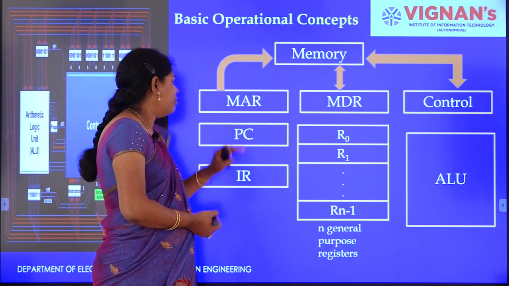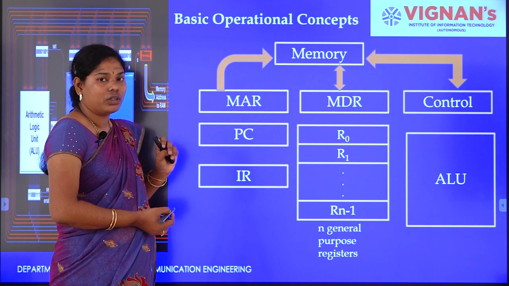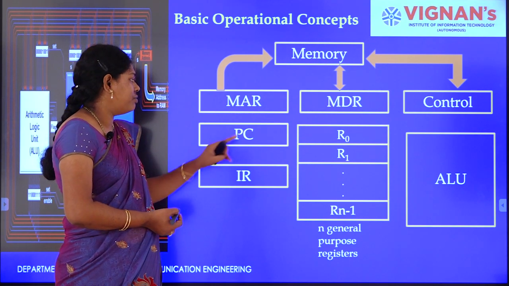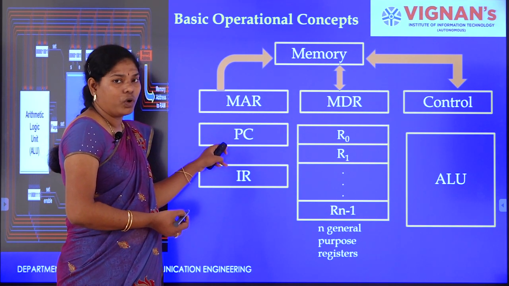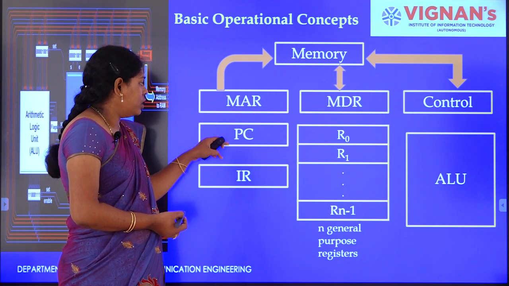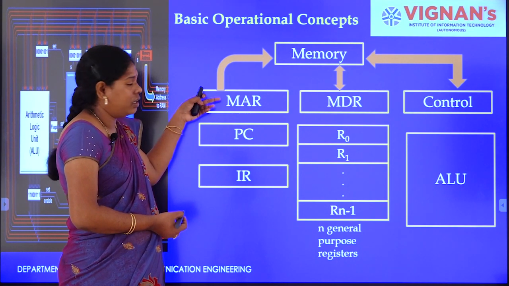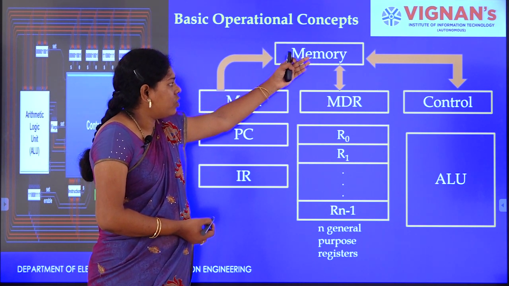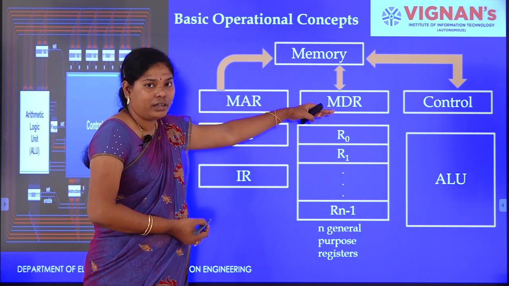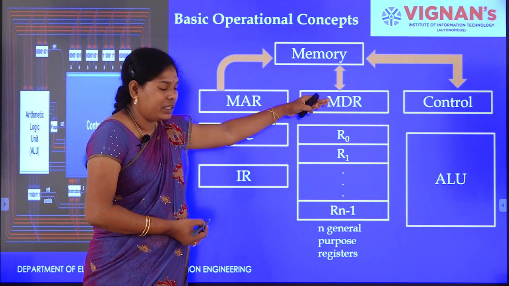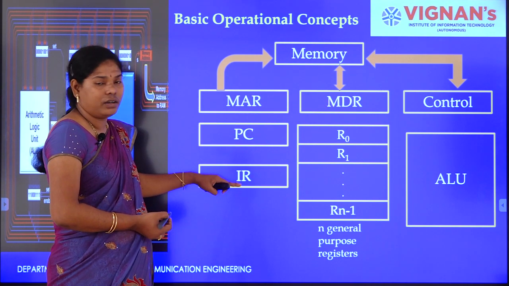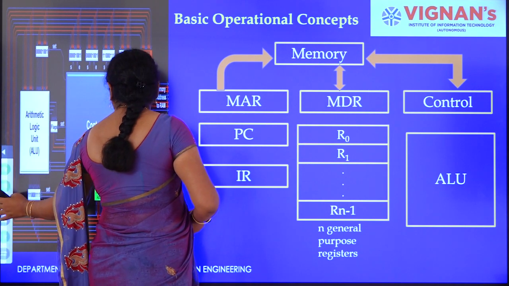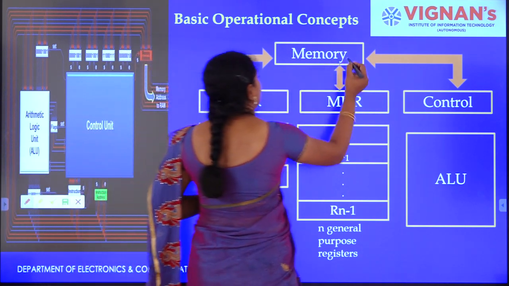So, now if you want to fetch an instruction, first it is pointed by the program counter. Now, it will be copied to MAR. MAR points the corresponding location. The content of that location will be copied to MDR. Now, from that MDR, it will be copied to IR. Now, what are the steps we require?